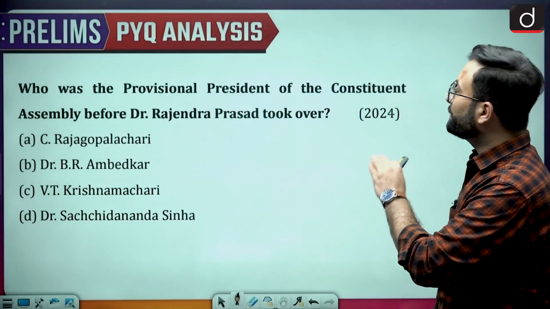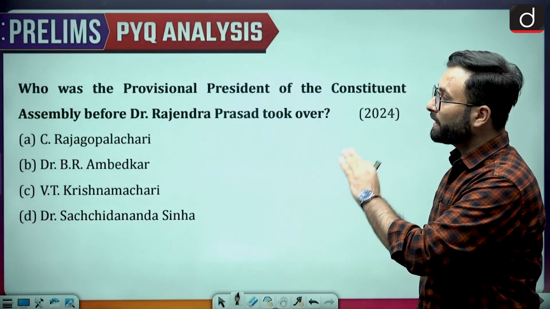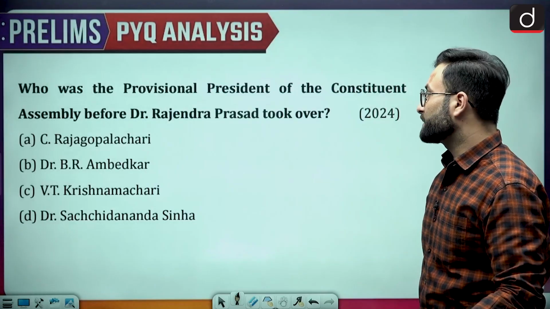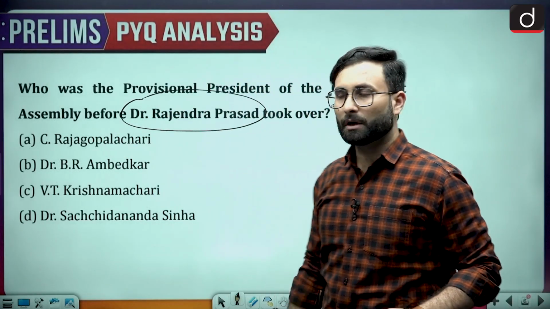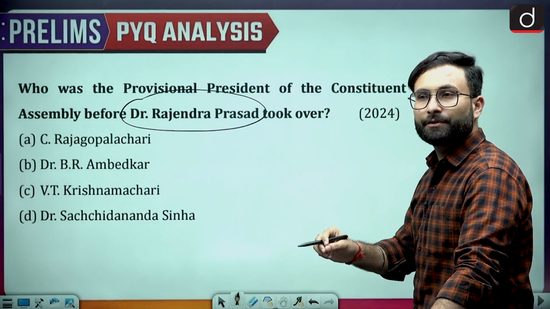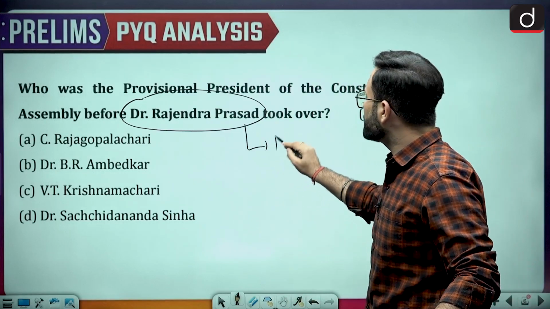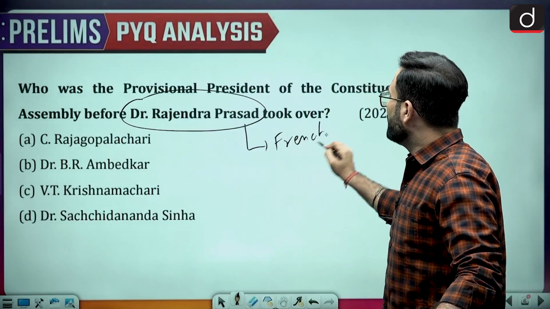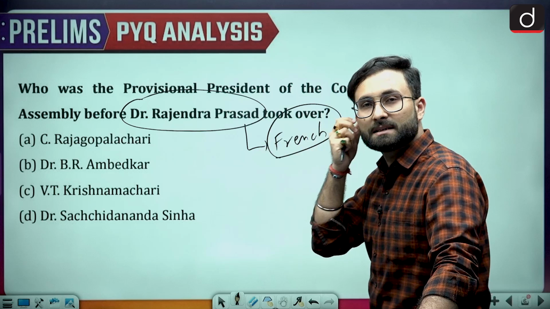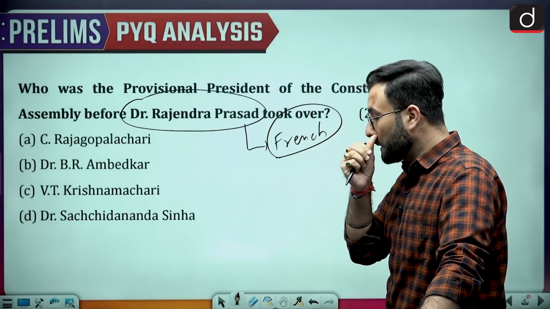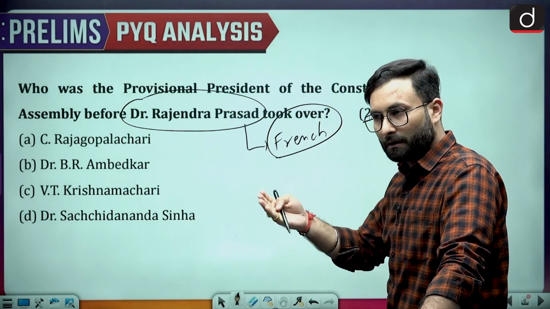Who was the provisional president of the Constituent Assembly before Dr. Rajendra Prasad took over? So Dr. Rajendra Prasad was the elected president. Before that there was one president who was appointed on the basis of a French tradition. When we talk about the French tradition, there the speaker, or you can say the president, is basically selected as the senior most member of that particular membership.